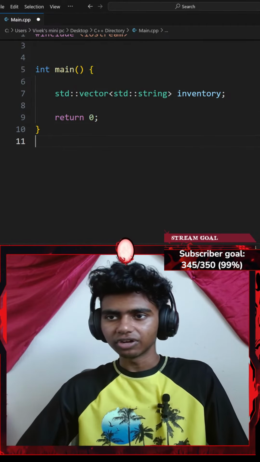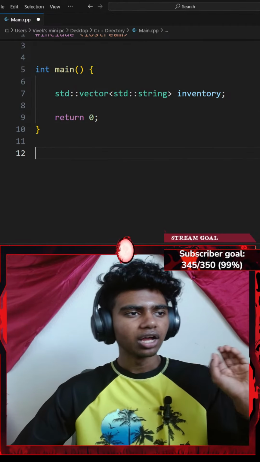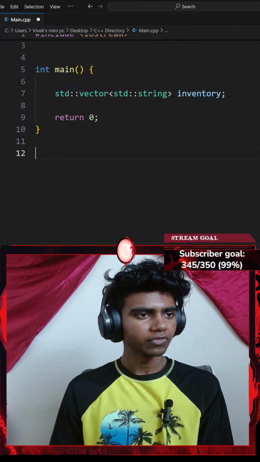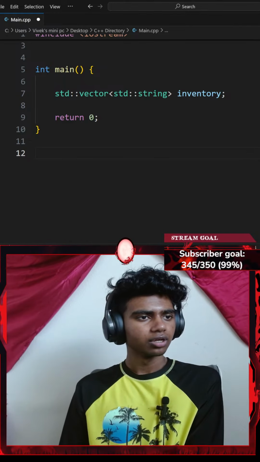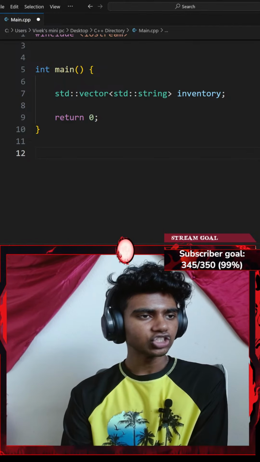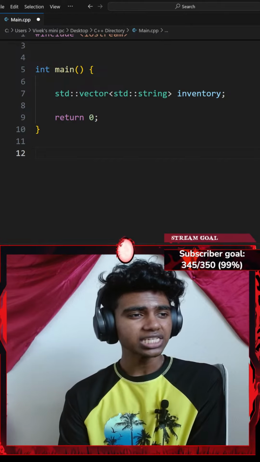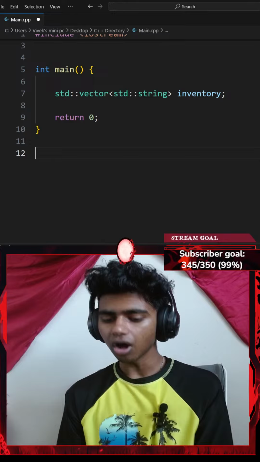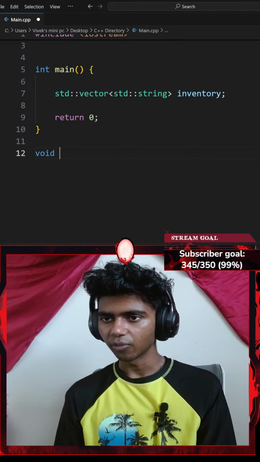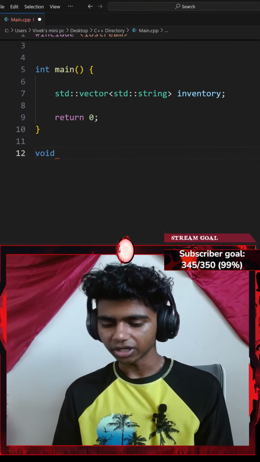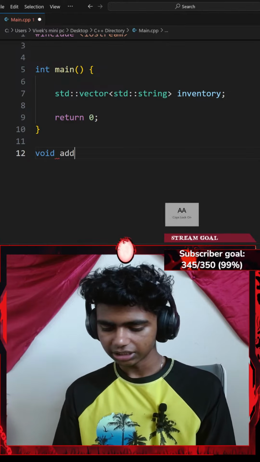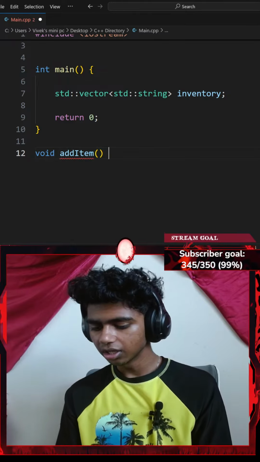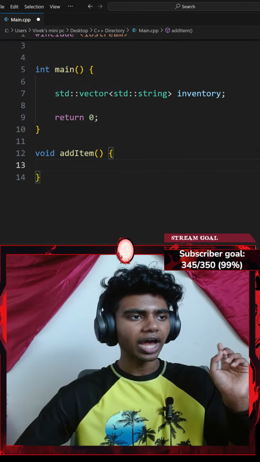So let me go ahead and create the second function called add items. Okay, since it doesn't return anything, takes the inventory's vector by reference, asks the user for an item to add, adds the item. I could honestly go with a void function of add item, since I'm not returning anything. So let's go with void add items, and then a pair of curly braces. I want to add something.